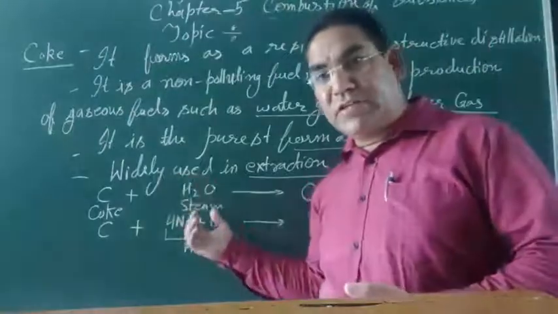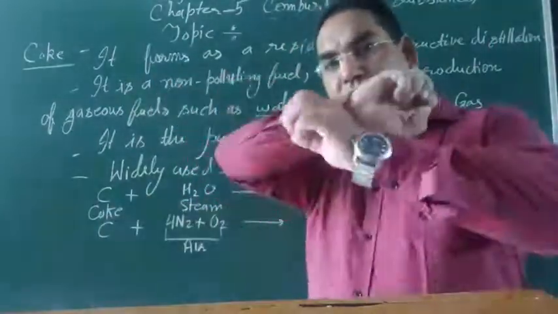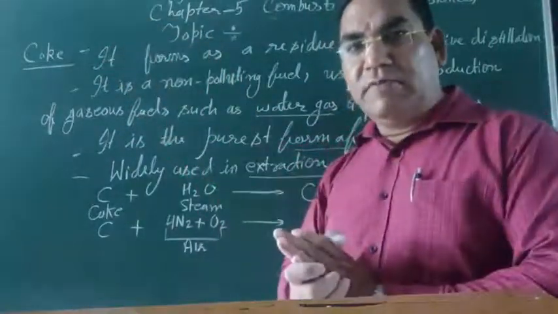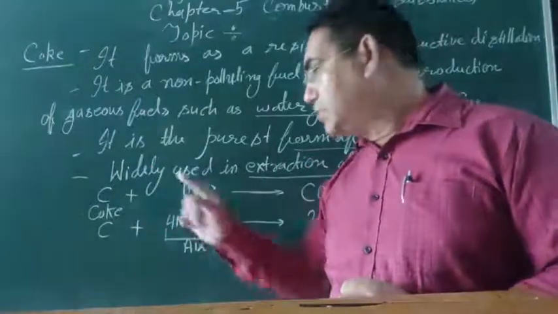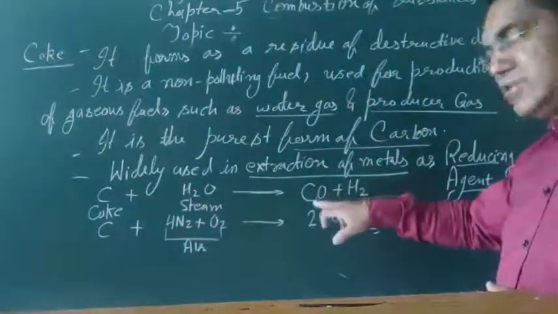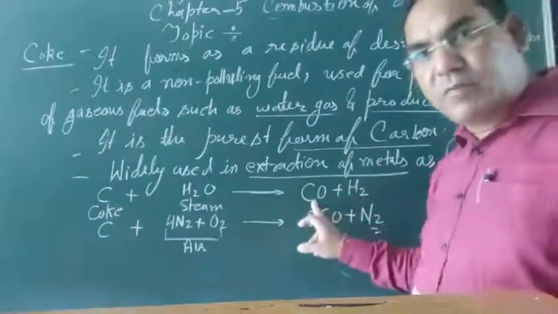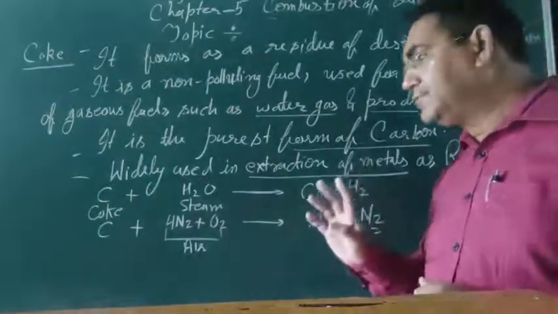When steam is passed over the coke, it produces water gas. Water gas is a combination of carbon monoxide plus hydrogen.